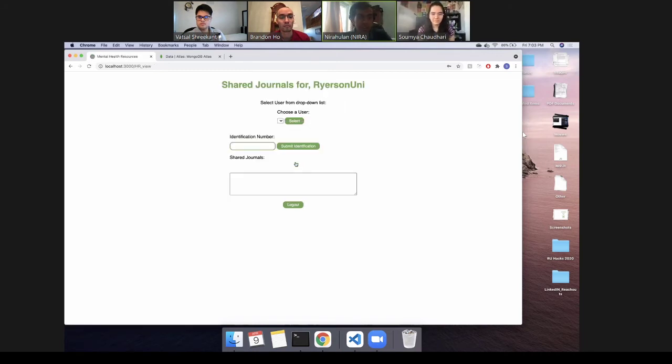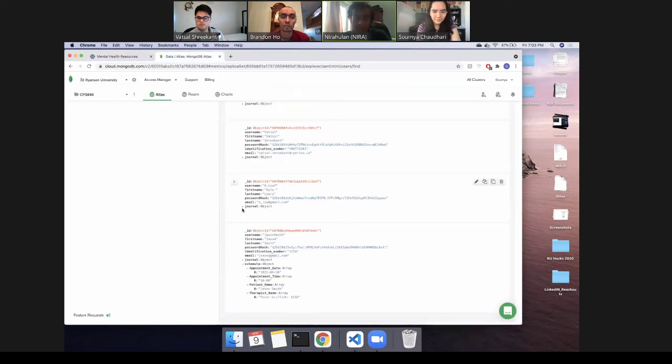From here, based on the users that are part of our institution, if the user chooses to share their journal entry, we'll be able to enter their user identification number here and submit it. Once that's submitted, I can choose a user from the dropdown list. If I select that user, I'm able to see the journal entry that person has entered into their system. This is the functionality for an HR manager, but as a guidance counselor for a school, I can use the same thing.